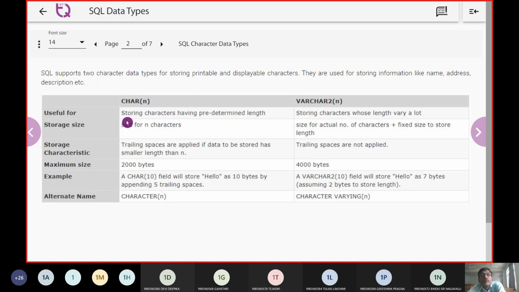Coming to char, it stores characters having a predefined length. Whatever the length is predefined, it is going to specify exactly. There is no expansion, there is no contraction. But varchar2 of n stores characters whose length varies a lot.